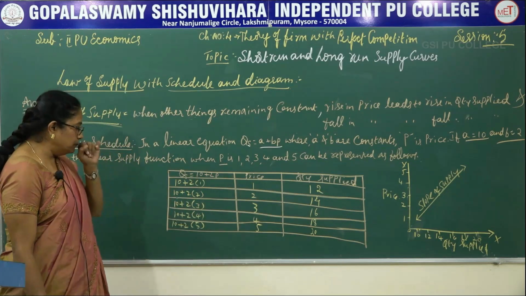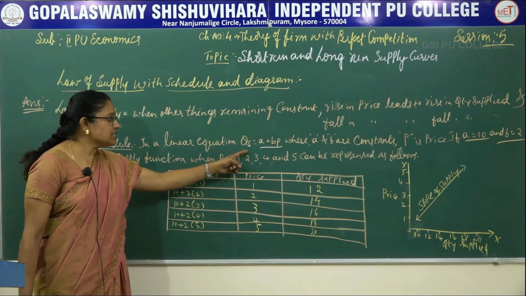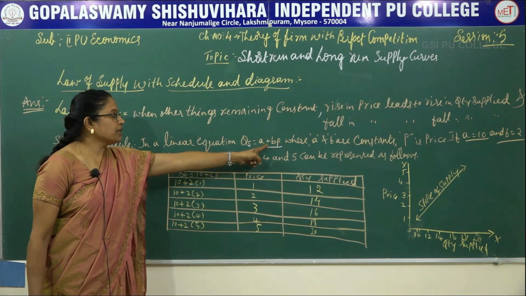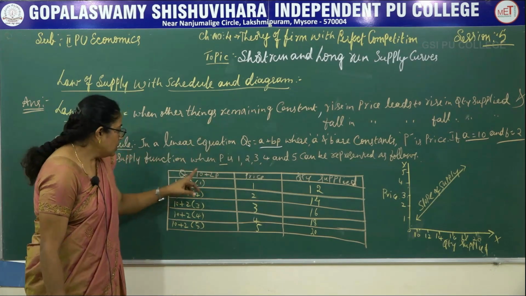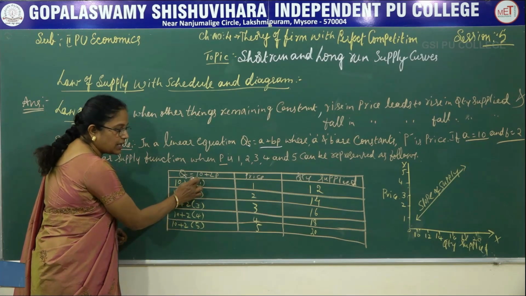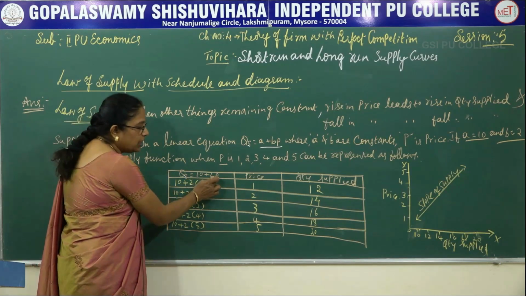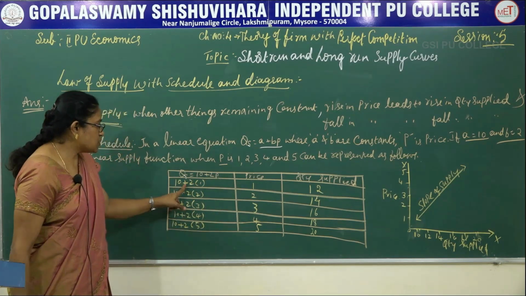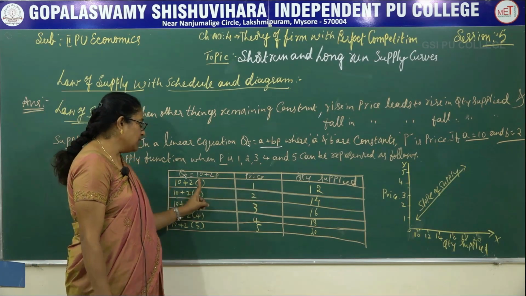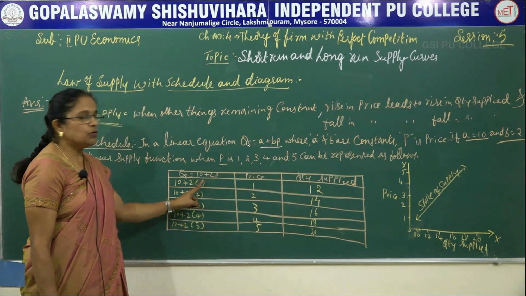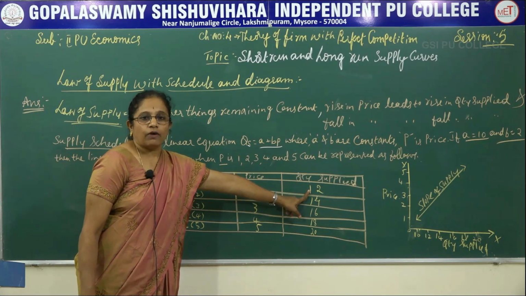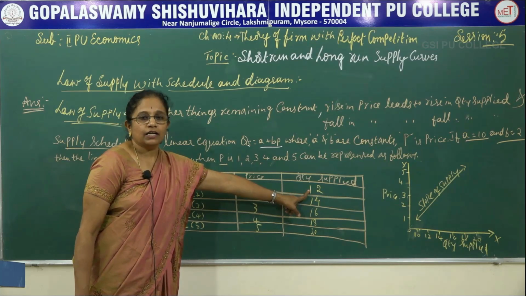So in this linear equation, the quantity supplied is A plus BP. Here A is 10 and B is 2. When the price is rupees 1, then 10 plus 2 into 1, that is 2 only. So the quantity supplied will be 12 units.